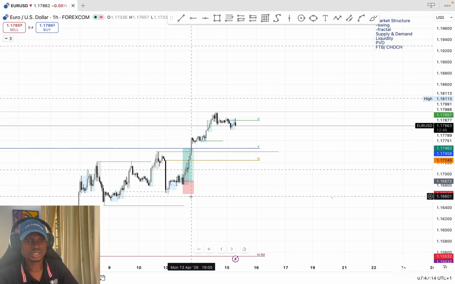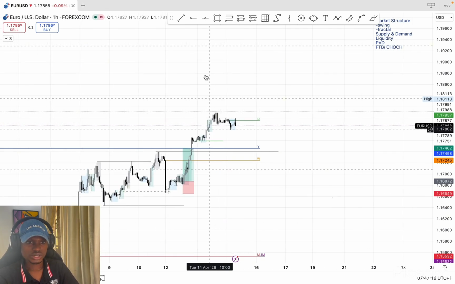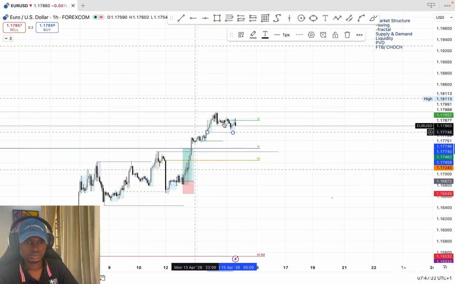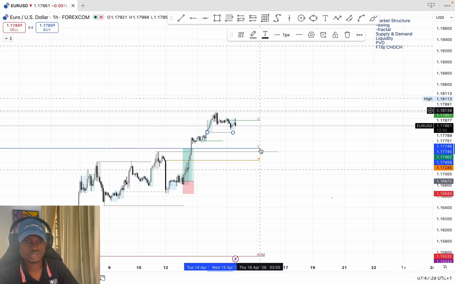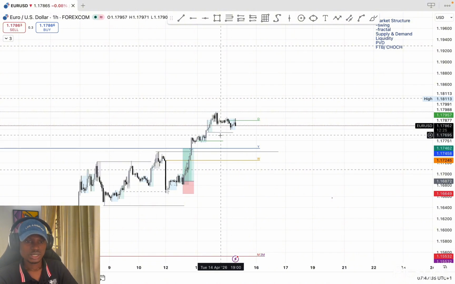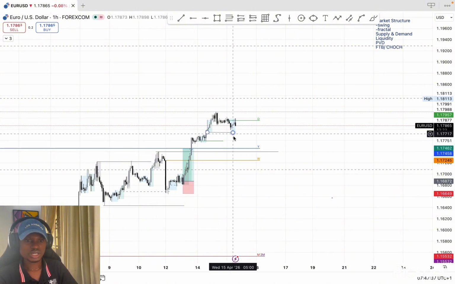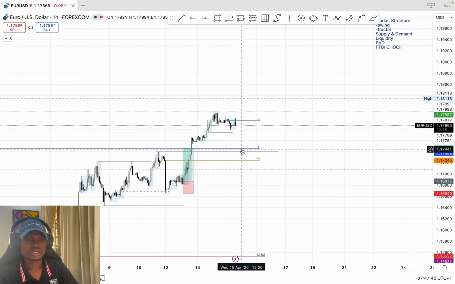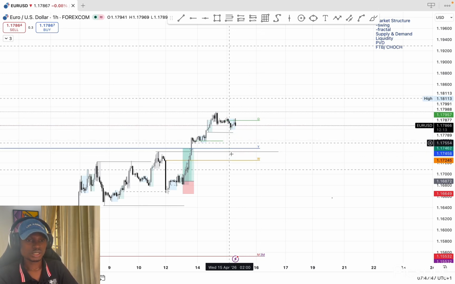So our change of character will come here once this low has been broken. That's where our fractal structure shift will come. So I will just be waiting for this to play out. Possibly we might start seeing sell-off. At the same time, we might still take this and then it continues to push up because of this yearly open. Do you understand?